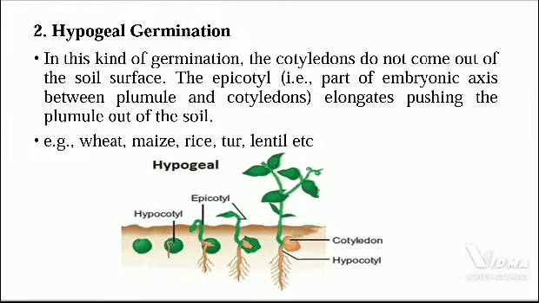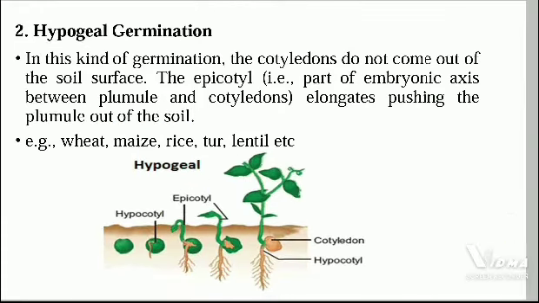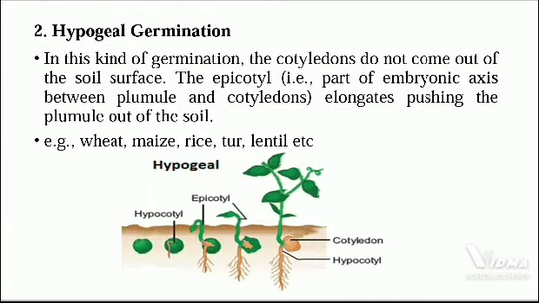The next type is hypogeal germination. In this kind of germination, the cotyledons do not come out of the soil surface. The epicotyl, that is the part of the embryonic axis between plumule and cotyledon, elongates, pushing the plumule out of the soil. Examples of hypogeal germination: wheat, maize, rice, tur, and lentil.